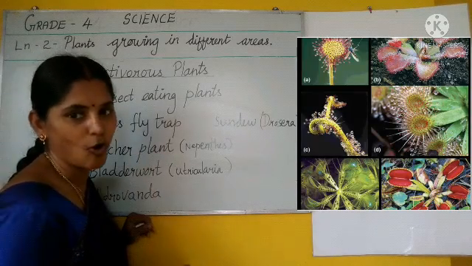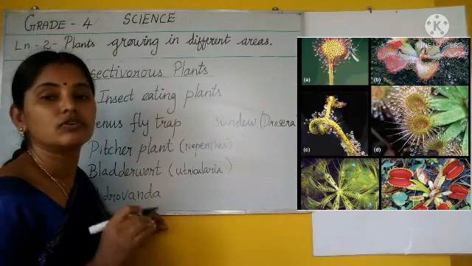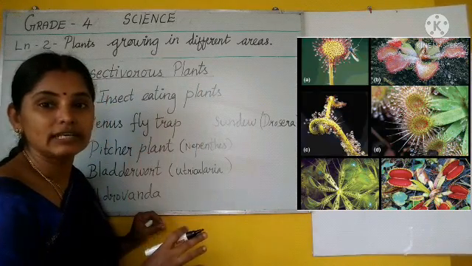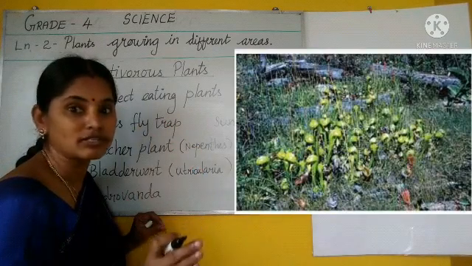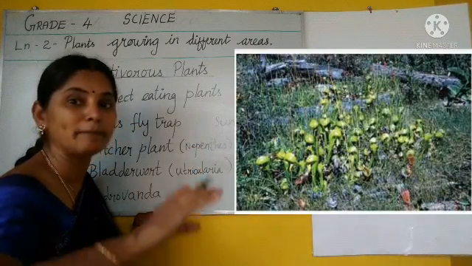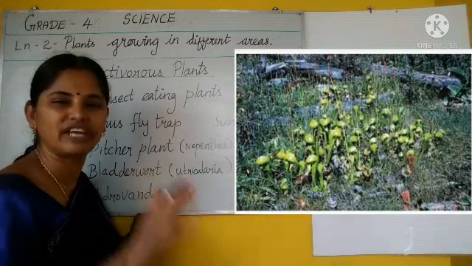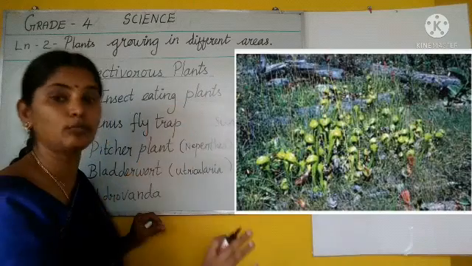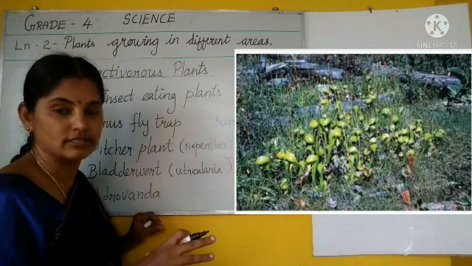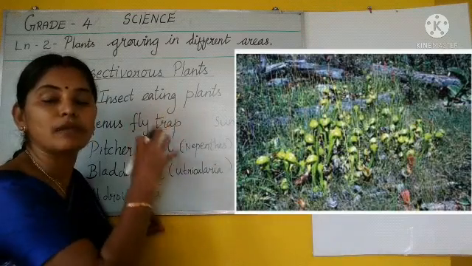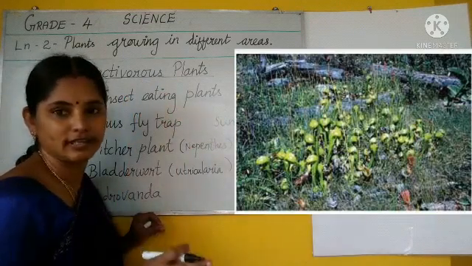See, because such kinds of plants grow in marshy areas. Marshy areas we studied, no? Swampy, the area which is full of moisture, wetland. Then more sunlight is also available. Deep forest. These plants grow in such areas alone, not here and there.